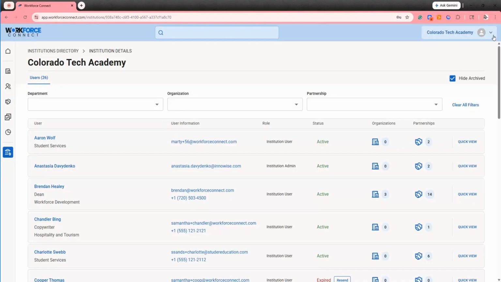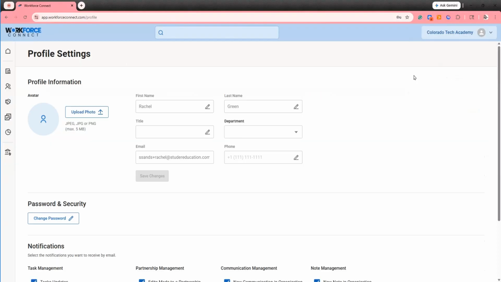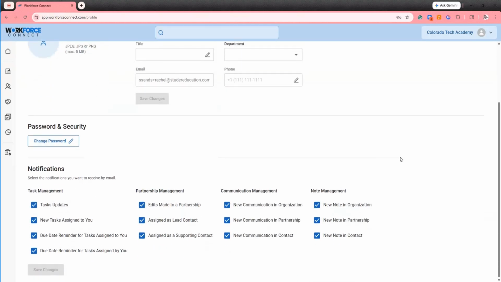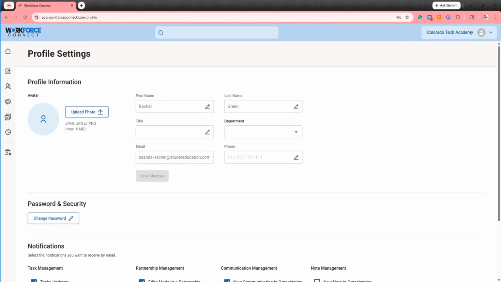As an individual user, I can select the arrow in the upper right-hand corner and profile settings to update my personal profile and update any of the information about Workforce Connect except for my email address. Notifications down here at the bottom are selected for each individual user by each user. These can be turned on or off at any time, and these are the notifications you would receive by email for things that happen in Workforce Connect. Select or unselect them and save changes to receive emails or not receive emails for the things you'd like to be notified about.